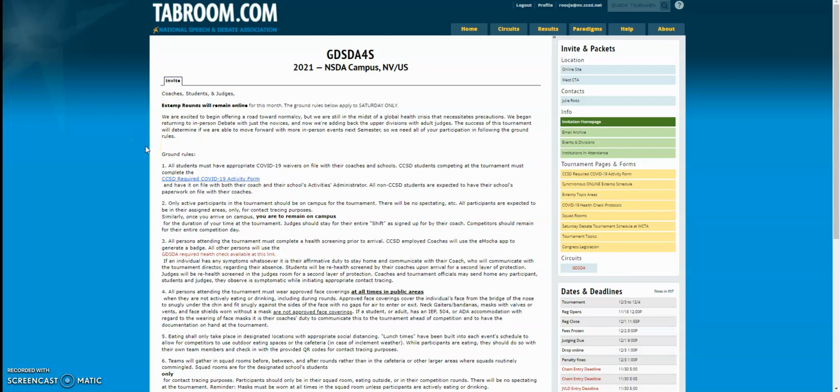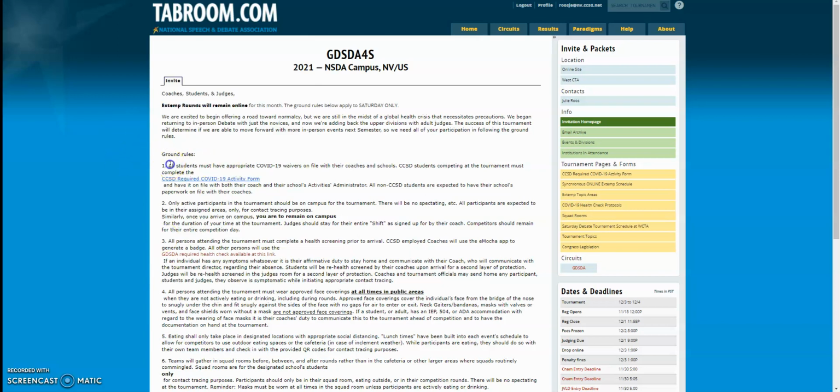So once we get to the tournament homepage, we have a welcome letter. Then we have a bunch of sub-pages. So we're going to go over the important stuff in the welcome letter first, and then where to navigate in the sub-pages. Once again, extemp rounds will remain online for at least this month. These ground rules on the homepage only apply to Saturday, which again is at West Career and Technical Academy.